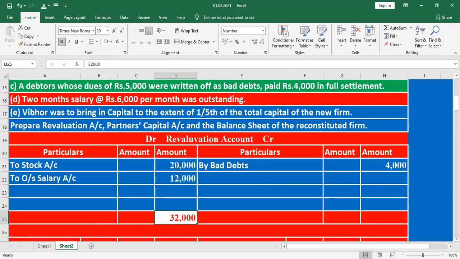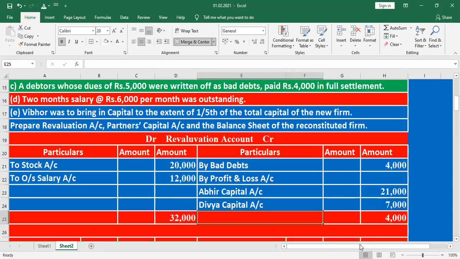Then stock overvalued, now it will be reduced, the value is 20,000. Then outstanding salary. What is the balance? 28,000. The 28,000 is a loss. The 28,000 will be distributed to the old partners in the old profit sharing ratio, 3:1.